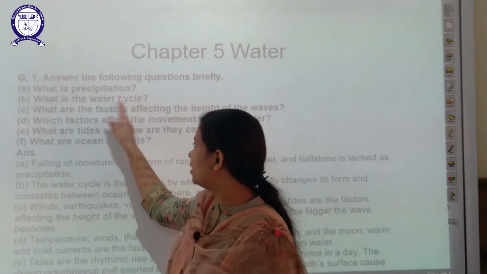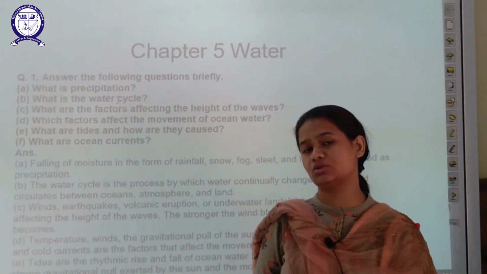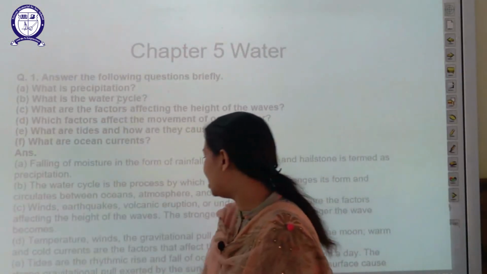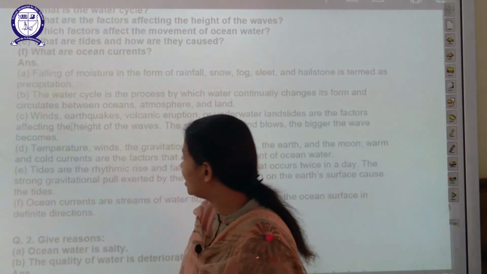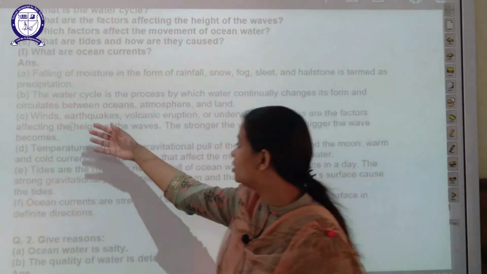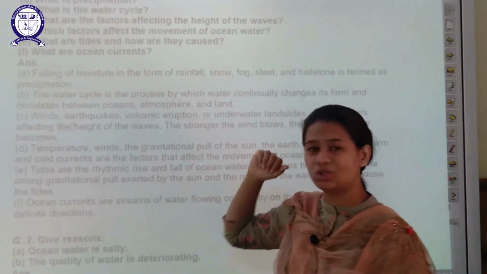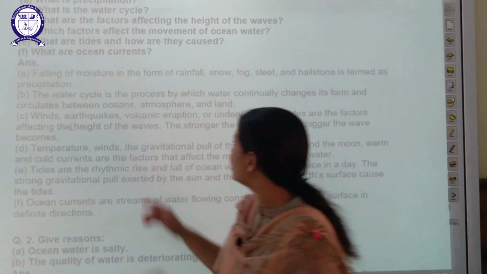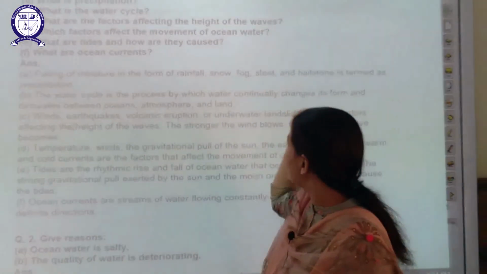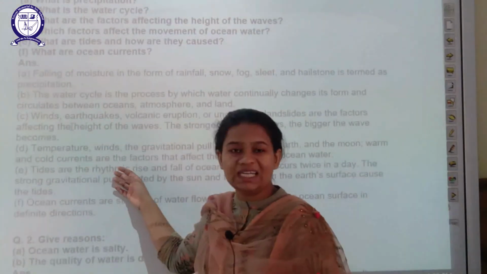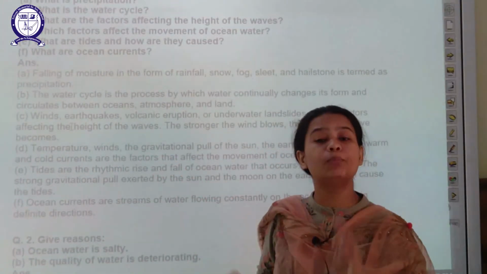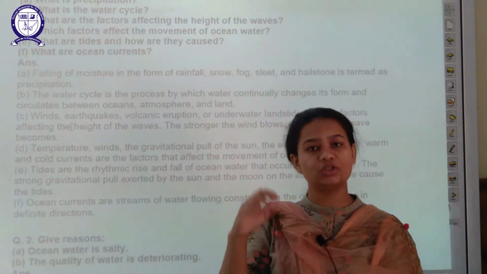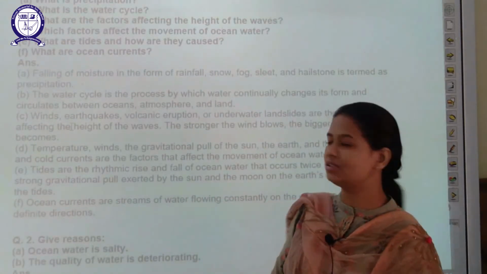Your next question is, what is the water cycle? Students, we have already discussed this concept in detail. The next question is, what are the factors that affect the height of the waves? We have already discussed this: winds, earthquakes, volcanic eruptions, meaning all the underwater activities affect the level of the water. The next is, which factors affect the movement of ocean water? Temperature, winds, gravitational pull, which I explained to you in detail. Gravitational pull of the moon and sun affects their height.